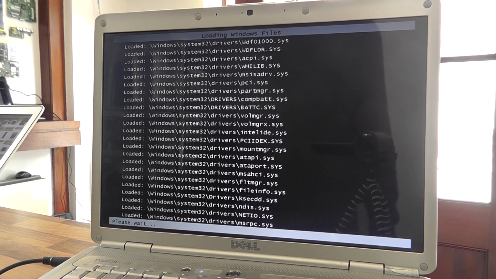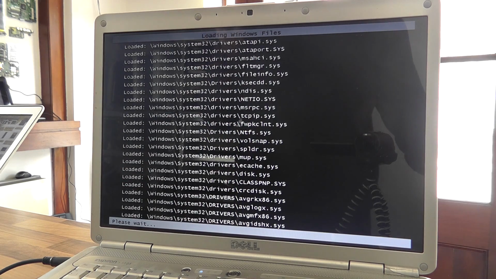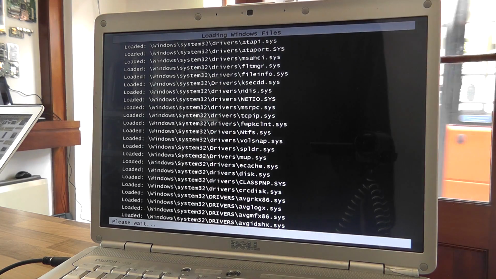Safe mode with command prompt gives you a command prompt before the desktop loads. Now, this method doesn't always work. However, if it does work, it saves you from having to start doing more exotic things, which we'll get to later. It may give us direct access to the registry editor, which is ultimately what we need to fix this.